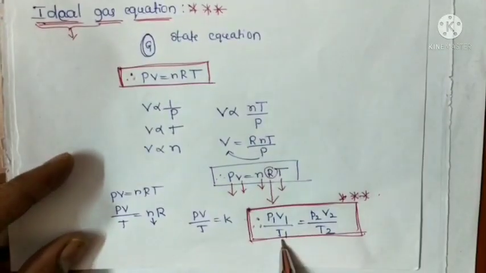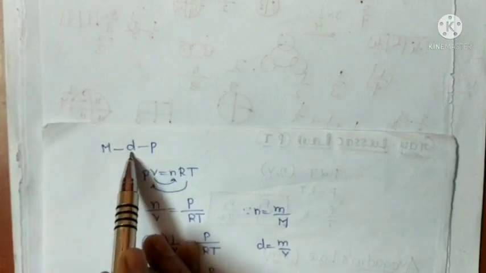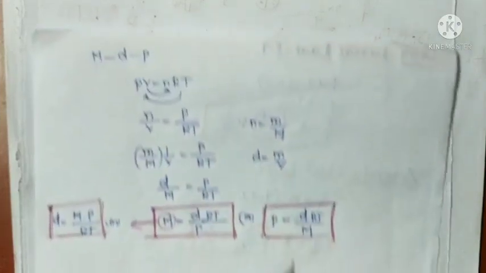This is also called the combined ideal gas equation, and the molar mass, density and pressure relationship.